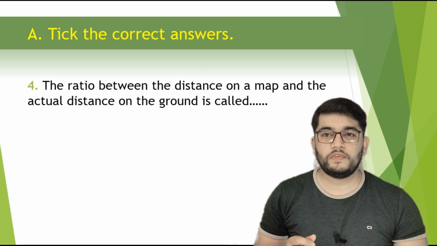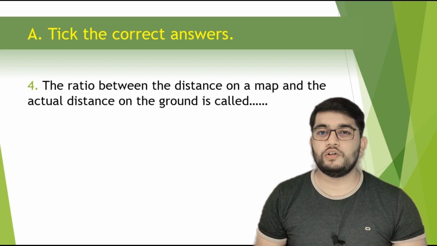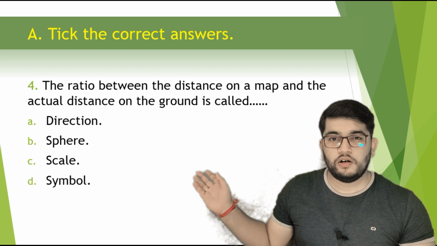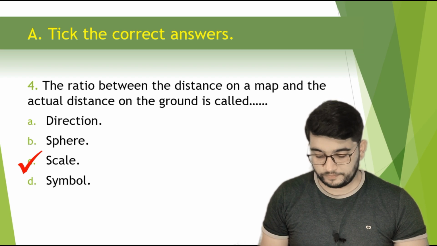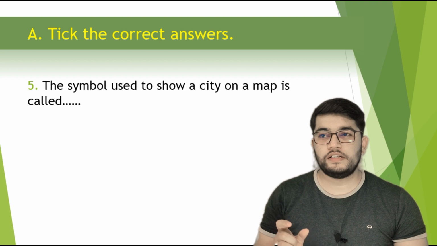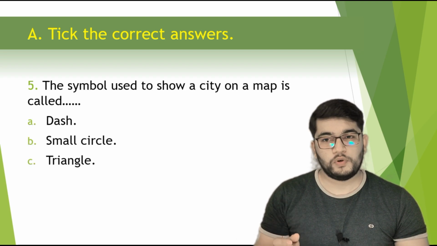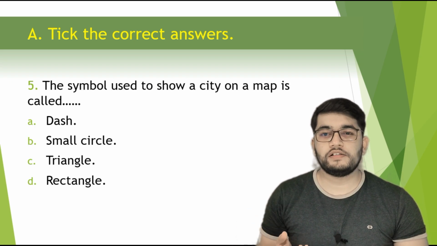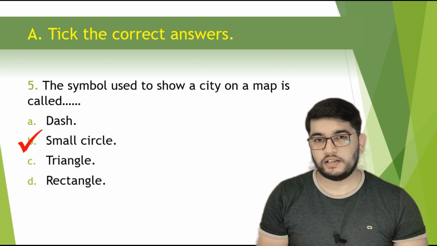Let's see the next one. The ratio between the distance on a map and actual distance on the ground is called, options are given, direction, sphere, scale or symbol. So the correct answer for this is scale. Let's see the next one. The symbol used to show a city on a map is called a dash, small circle, triangle or a rectangle. So the correct answer for this is symbol. Now this was your question number 8, the correct answer.